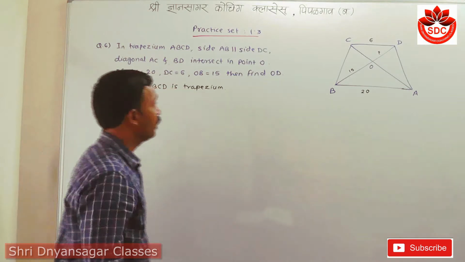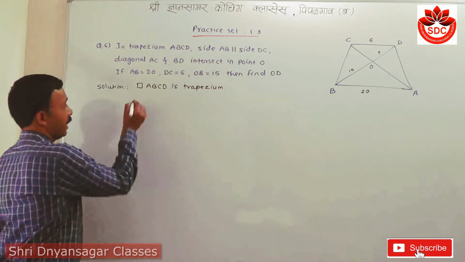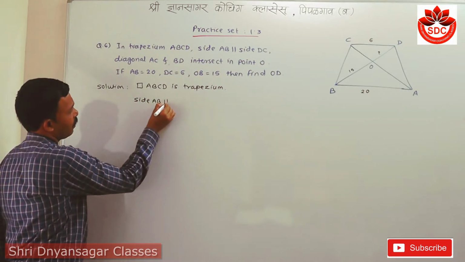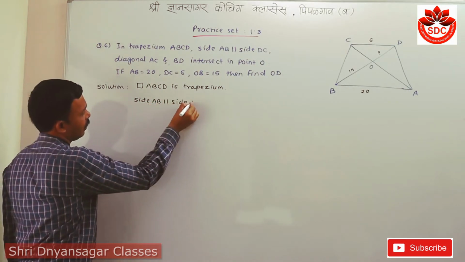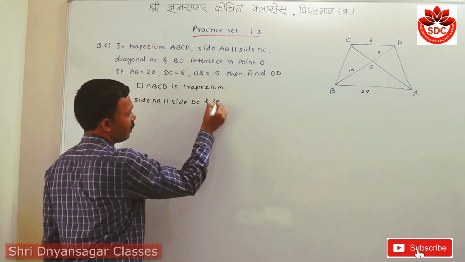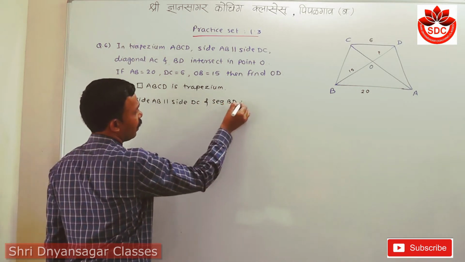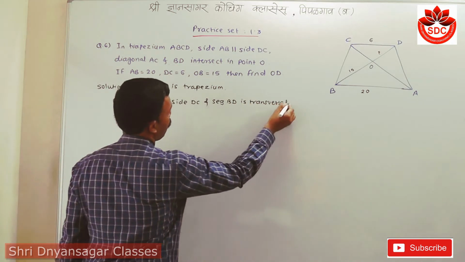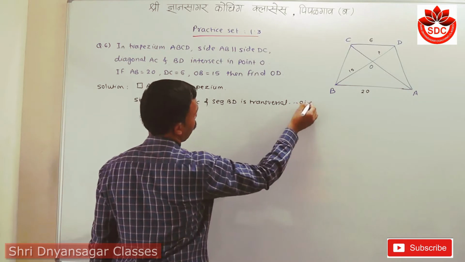So first I will take this which is given here. Side AB is parallel with side DC and I have to take any one segment as transversal. Segment BD is transversal. This is given.